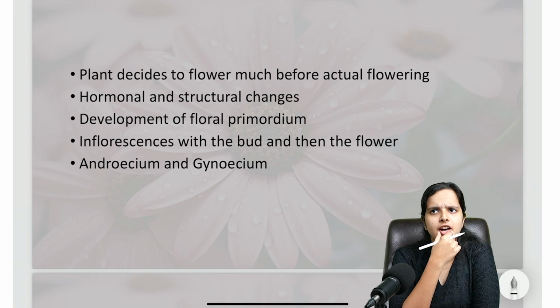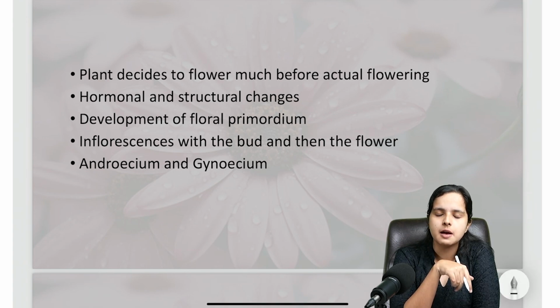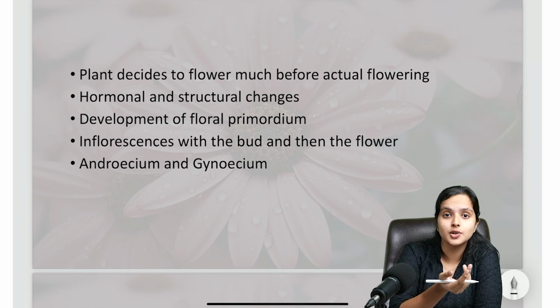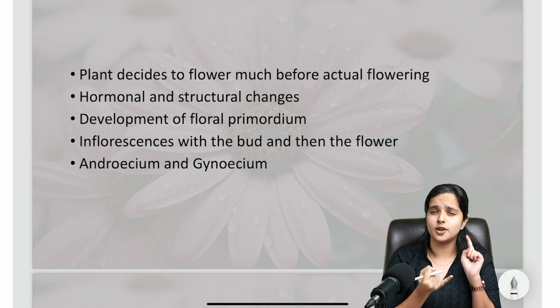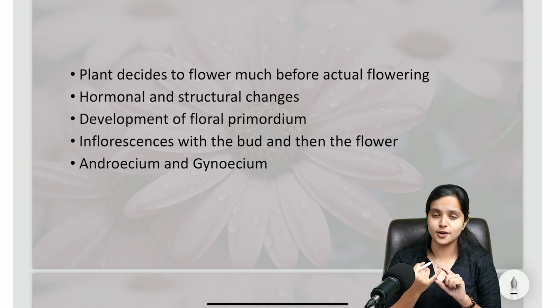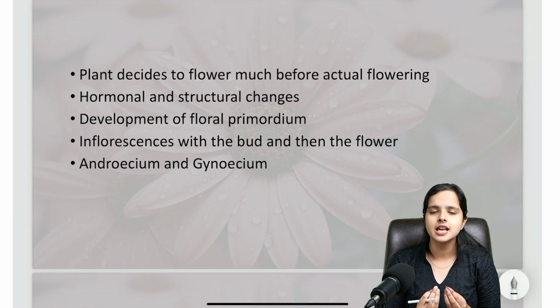I mean, does the flower get to decide when this actually happens? Or does the flower actually undergo any change? Or does the plant undergo any changes before flowering? It does. It actually undergoes a lot of changes before an actual flower is seen. It undergoes a lot of hormonal changes. It undergoes a lot of developmental, structural changes.